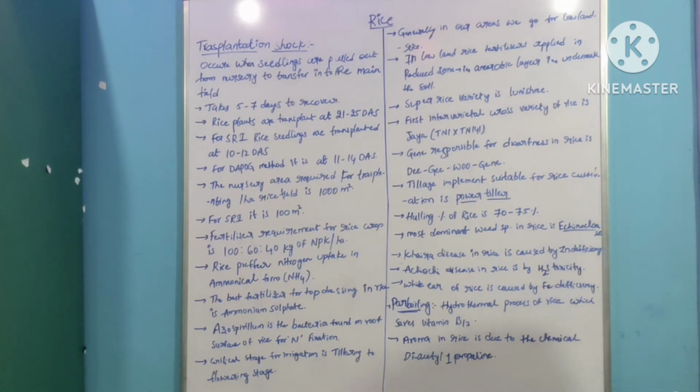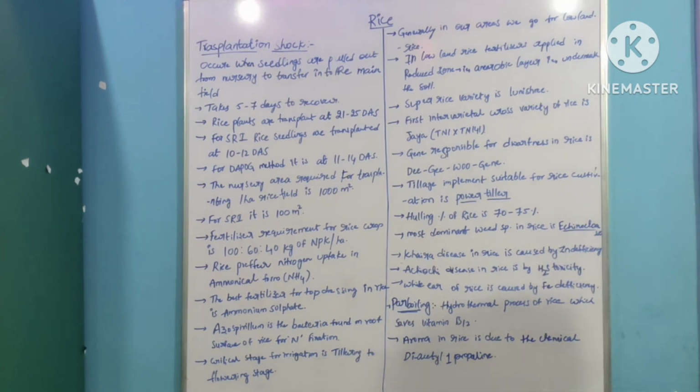Super rice variety in rice is Lunishri. The first intervarietal cross variety of rice is Jaya, a cross between TN1 and TN141. The gene responsible for dwarfness in rice is the Dee-geo-woo-gen gene. This is a very important bit, and most students know it. The tillage implement suitable for rice cultivation is the power tiller. Hulling percentage for rice is 70 to 75%.